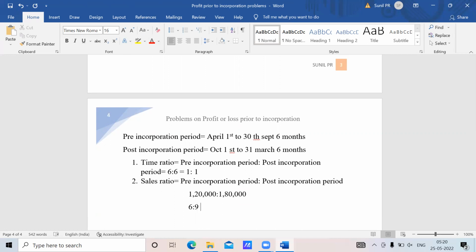Again, 3 twos are 6 and 3 threes are 9, so 12 and 18 simplify to 2 is to 3.